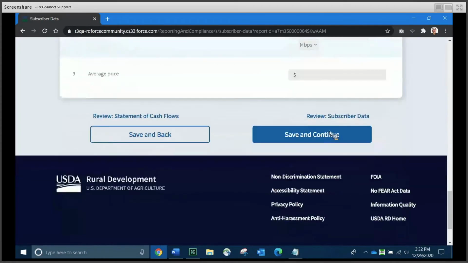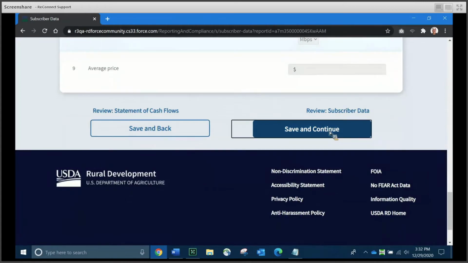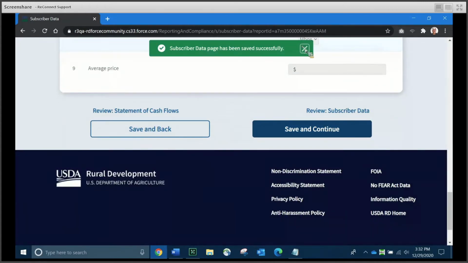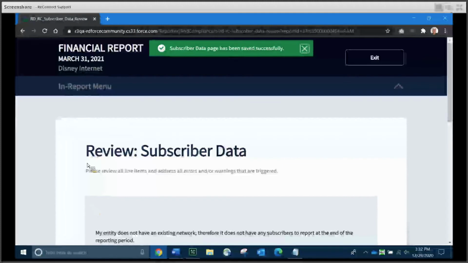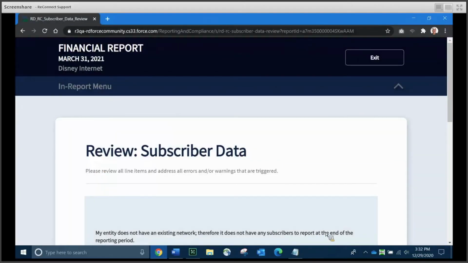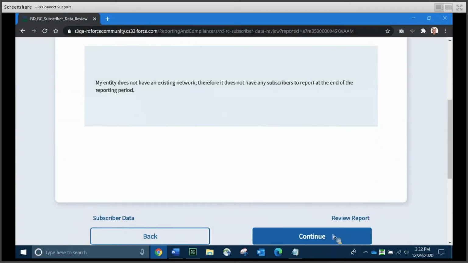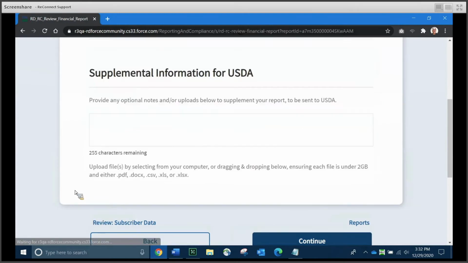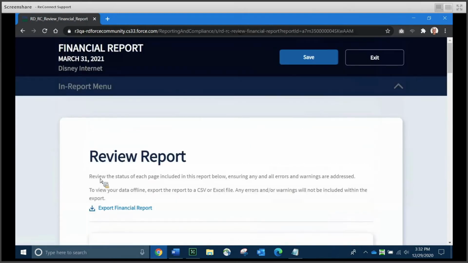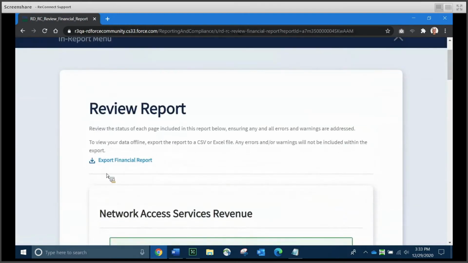So for purposes of simplification, I'm just going to tell the system I don't have any subscribers yet because I don't have an existing network yet. I'm going to hit Save and Continue. It has been saved successfully. Come to the review page. We'll go ahead and click Continue because we didn't enter any data. And we are at the end of the financial report.